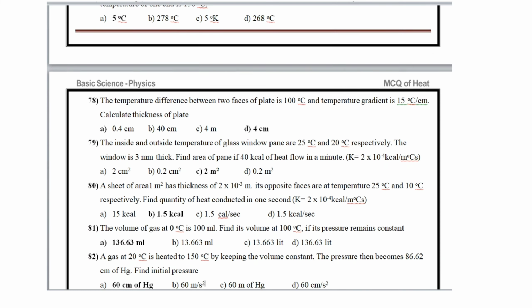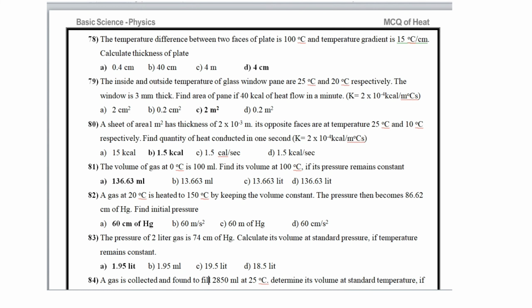Then question number 78. The temperature difference between two faces of plate is 100 degrees Celsius and the temperature gradient is 15 degrees Celsius per centimeter. Then calculate the thickness of plate. The thickness of plate is 4 centimeter.